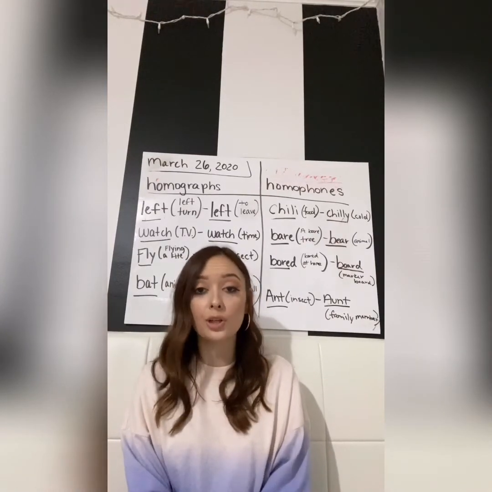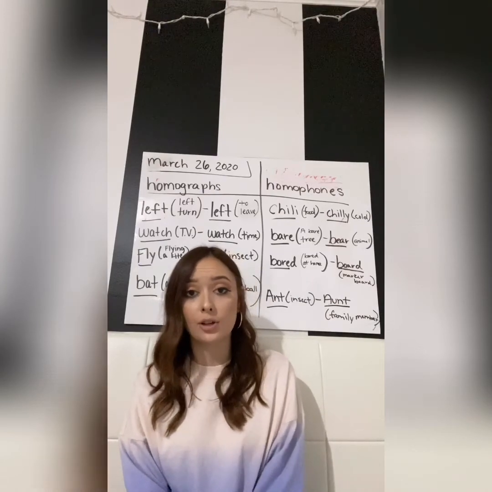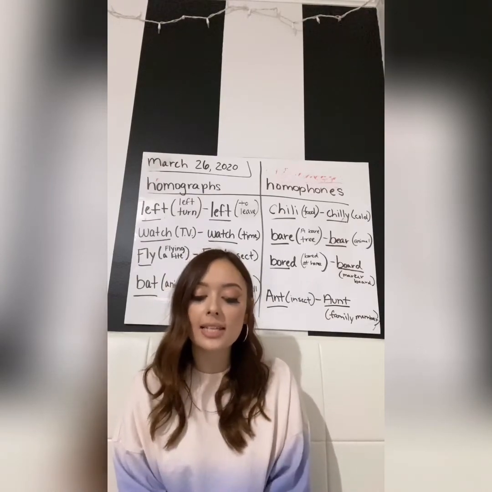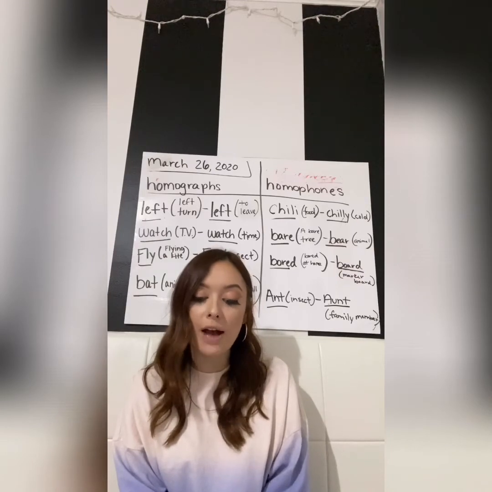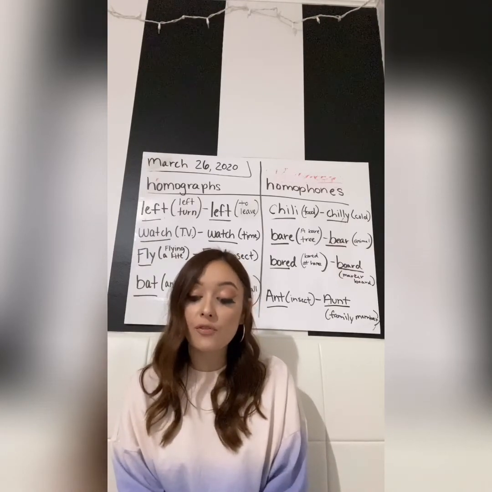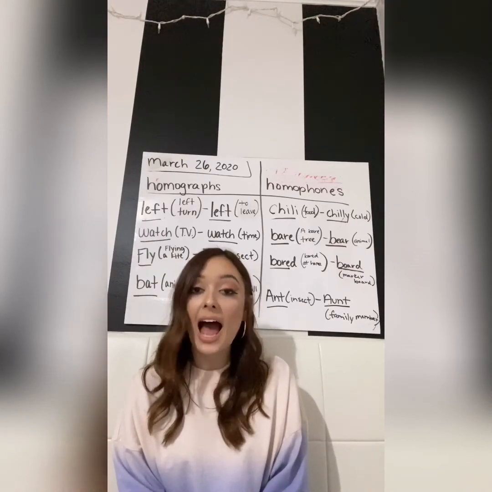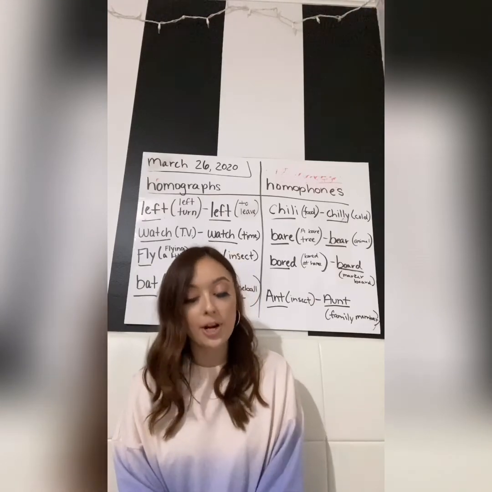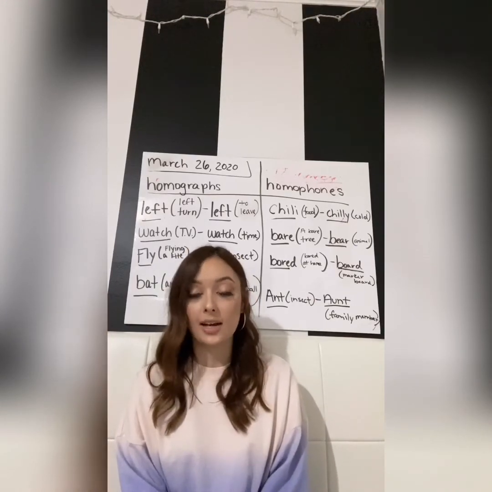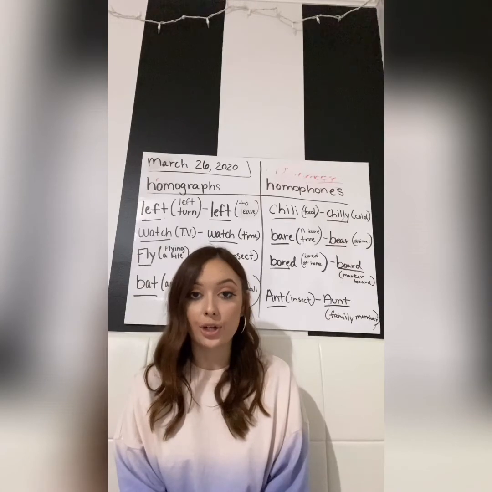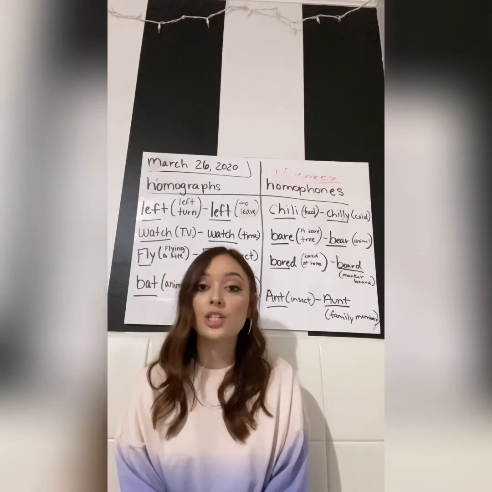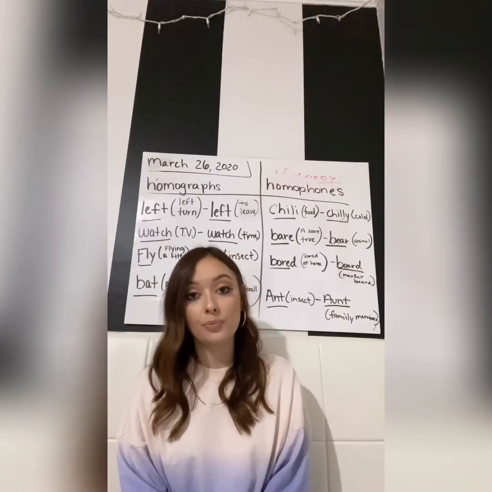Okay, so go ahead and look at exercise 1. We're going to go ahead and read through that together and do some of the questions together as well. So exercise 1 says, write N above the italicized homograph if it is a noun, V if it is a verb, and ADJ if it is an adjective. Okay, so remember, a noun is a person, place, thing, or idea. And a verb is an action word. And then you have an adjective, which is a word that describes a noun.